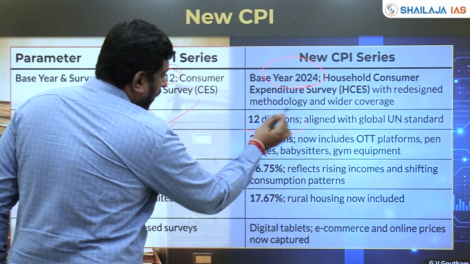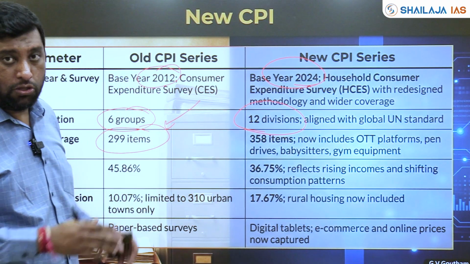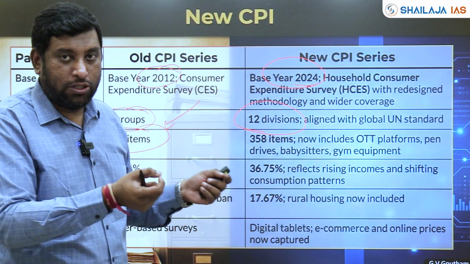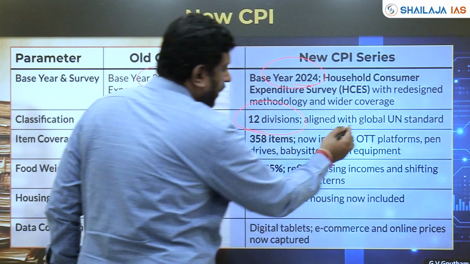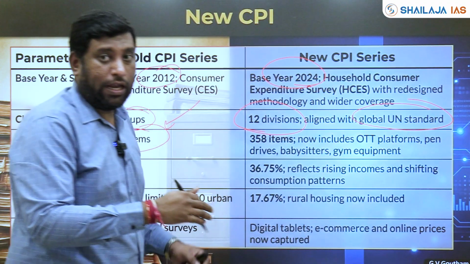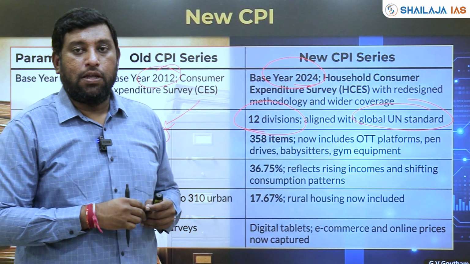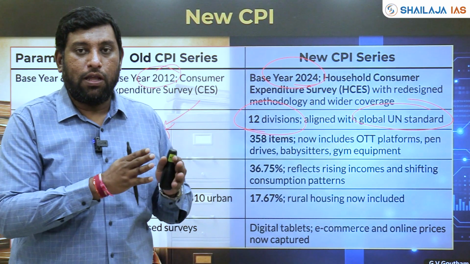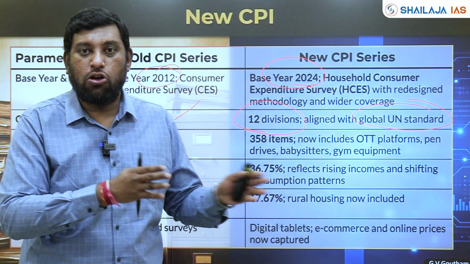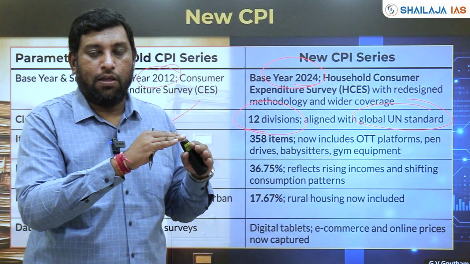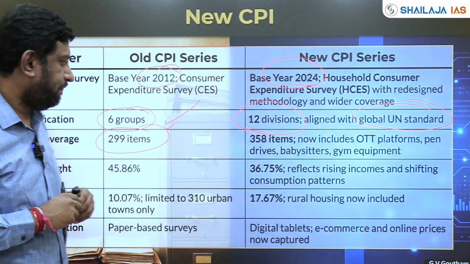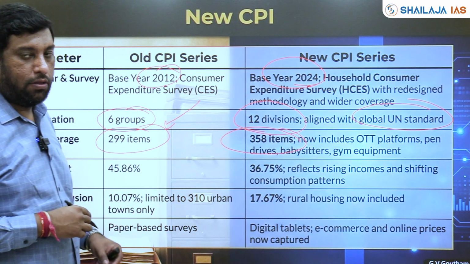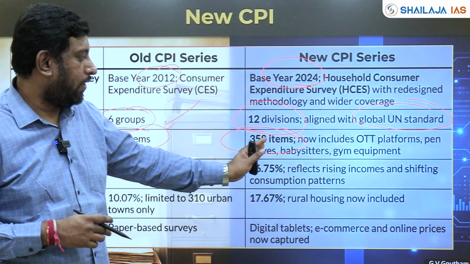They are divided into 12 divisions. Okay, so it is a much broader network, and these divisions or the basket of goods and services are aligned with UN standards. Once it is aligned with United Nations standards, it will help international players or international investors to easily compare amongst different countries. Okay, 59 extra items have now been included. Earlier 299 items, now it is 358 items.